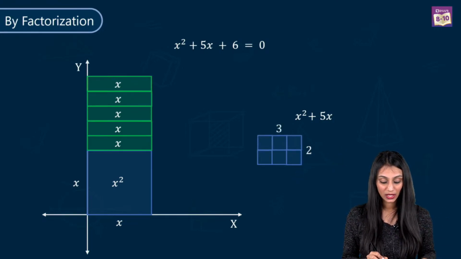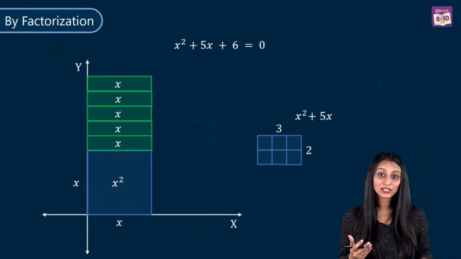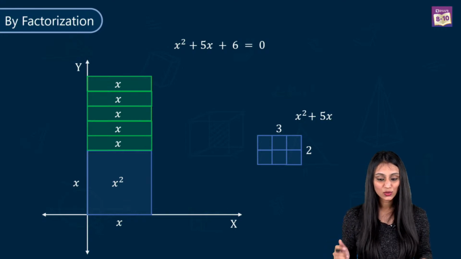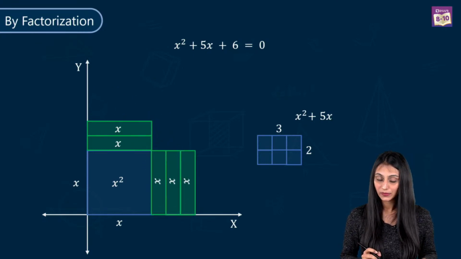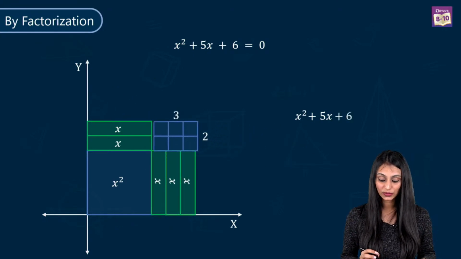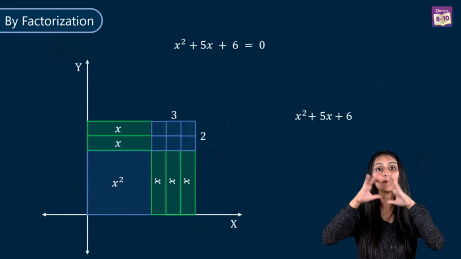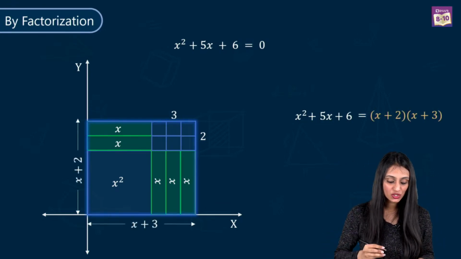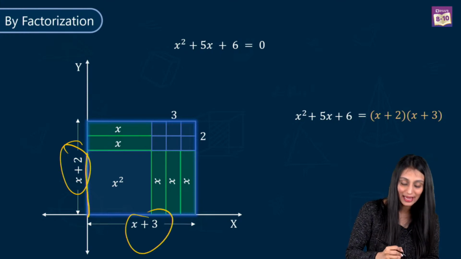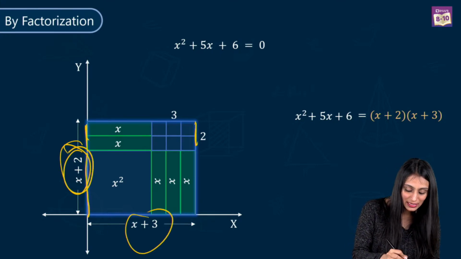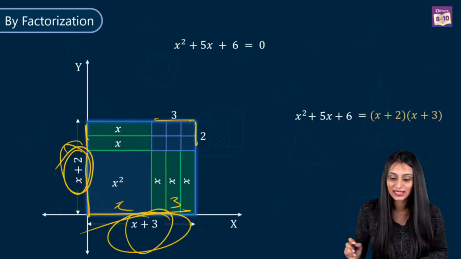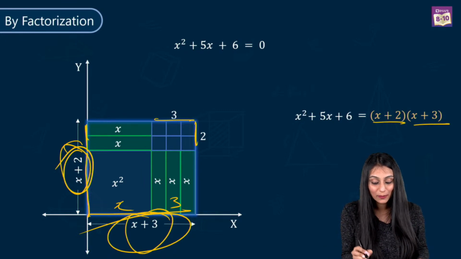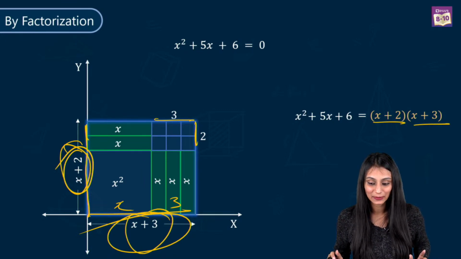Another way to write this is 3 times 2, right? So let's suppose it has a rectangle with a height of 2 units and breadth of 3 units. That's going to be 3 times 2 over here, right? Now we can adjust it this way as well. Now if I merge this rectangle with the previous figure, we can see that it makes a complete rectangle with dimensions x plus 2 and x plus 3, because this is x, this length is 2, so this entire side becomes x plus 2. This is x and this is 3, so this becomes x plus 3. So we can split it up as x plus 2 times x plus 3.